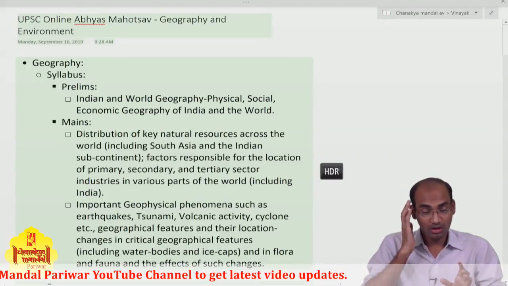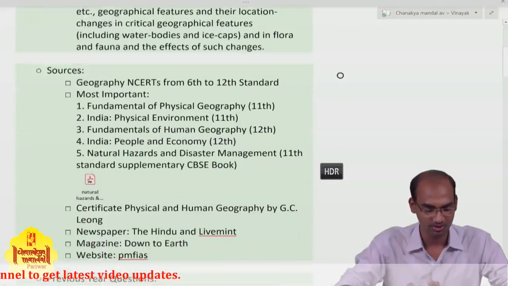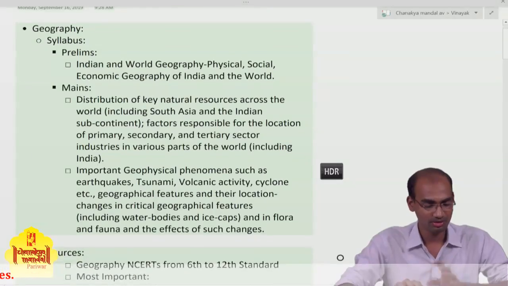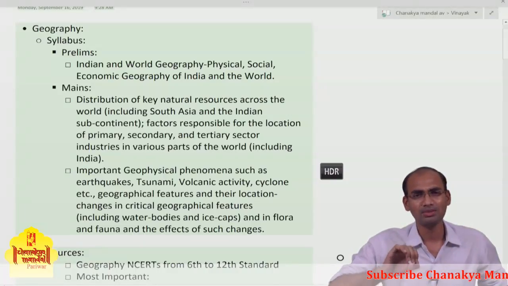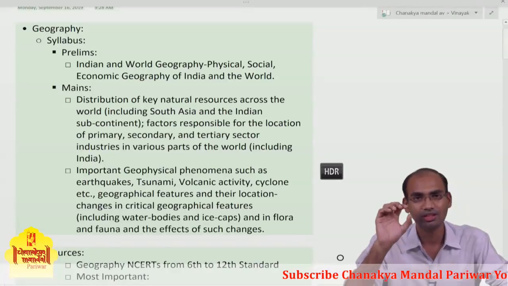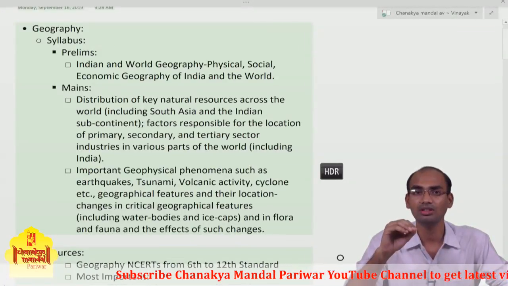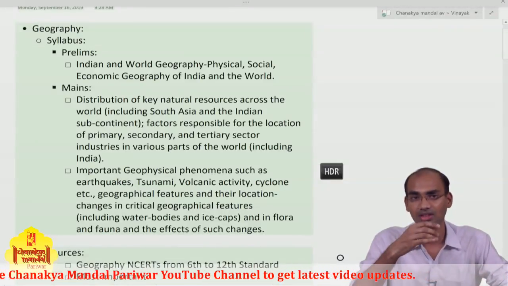So in this session we'll be dealing with the syllabus, then sources, and the previous year questions. So first, the geography syllabus. First, let me tell you the number of questions on geography in the prelims examination has been reducing for the last 3 to 4 years.